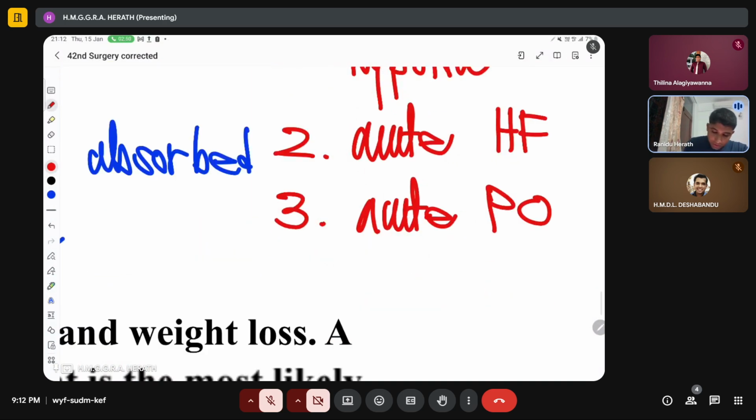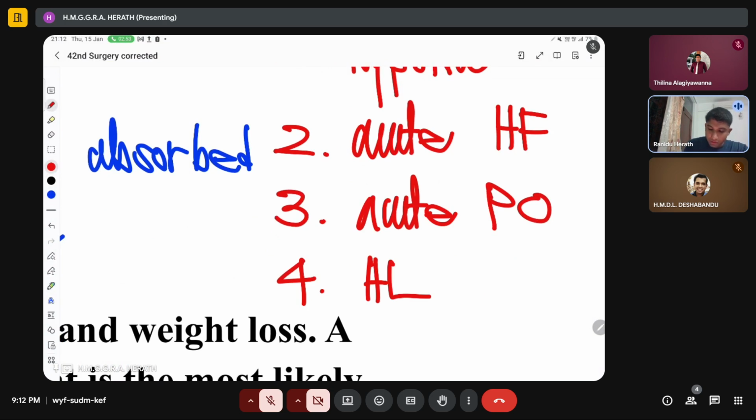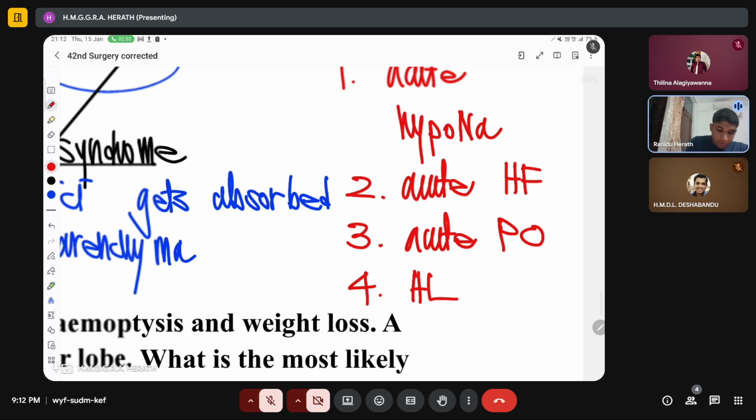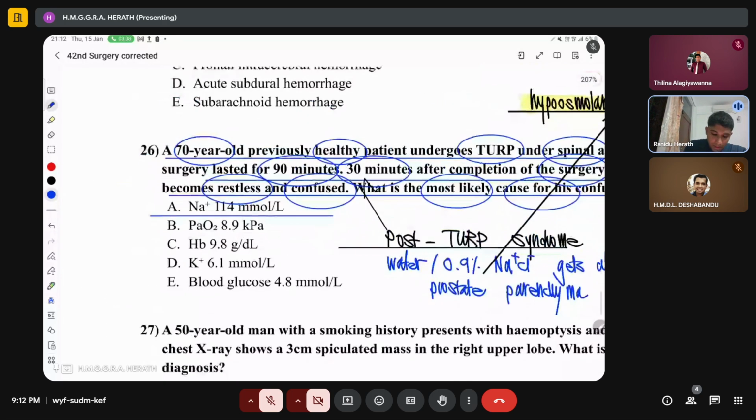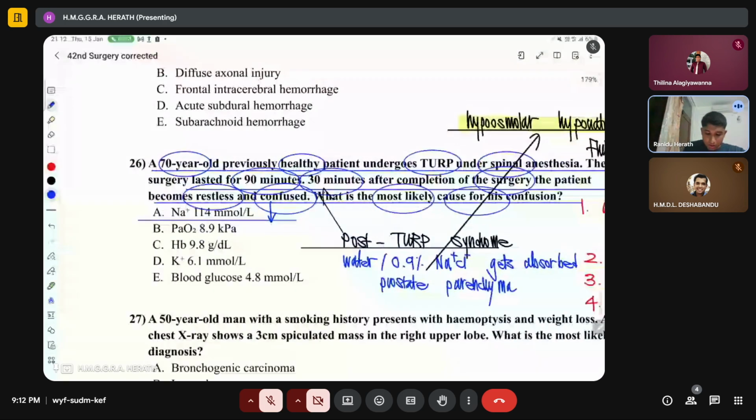And they can also get hemolysis when they have hypoosmolar hyponatremic fluid overload. Okay, so these are the constellation of complications they can get, and the most significant complication that will lead to them getting confused and restless is having low sodium levels, right? That is what usually causes the restless and confused state of the patient.